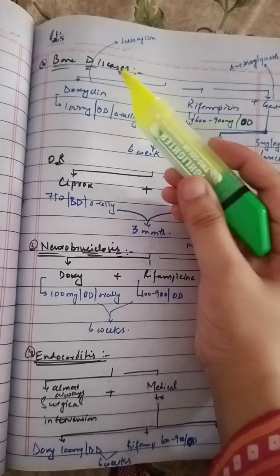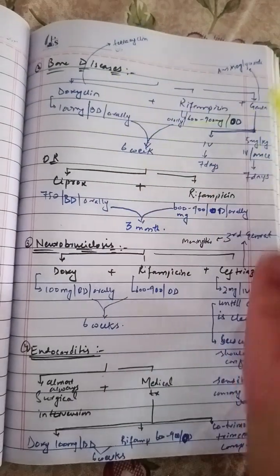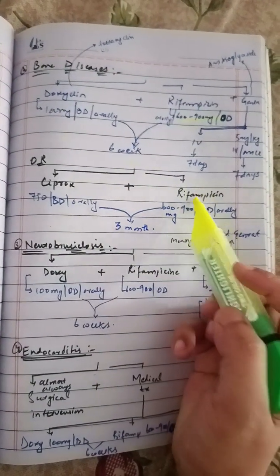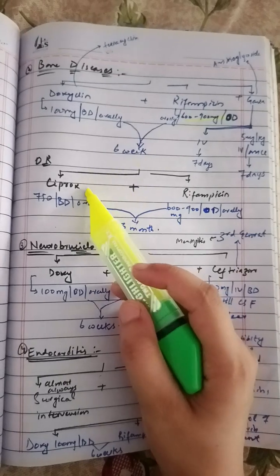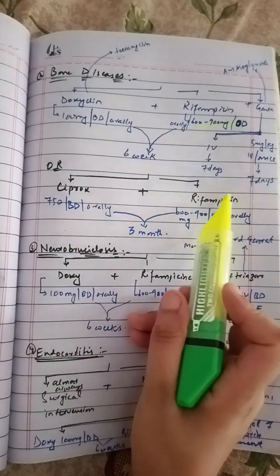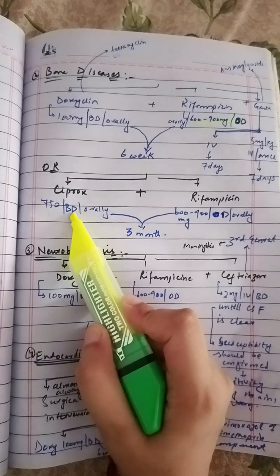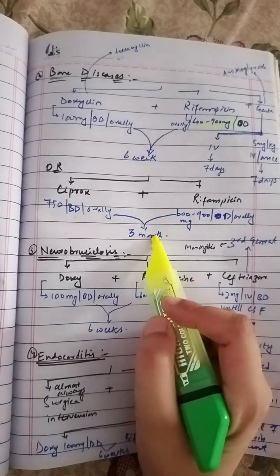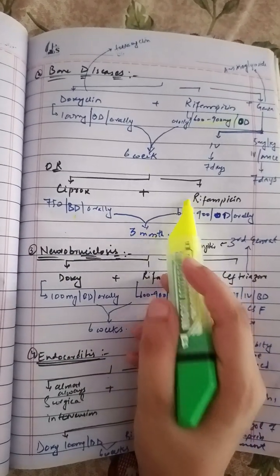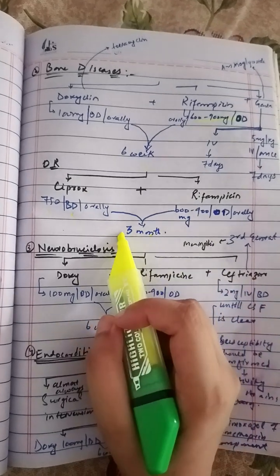The alternative therapy for the bone disease is ciprofloxacin and rifampicin. Instead of doxycycline, we can add ciprofloxacin, and the dose will be 750 given 2 times a day for 3 months, and rifampicin in this case will also be given for 3 months.